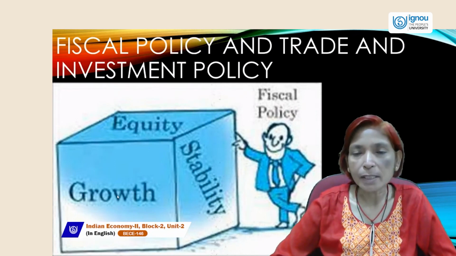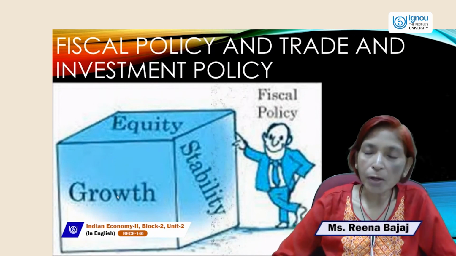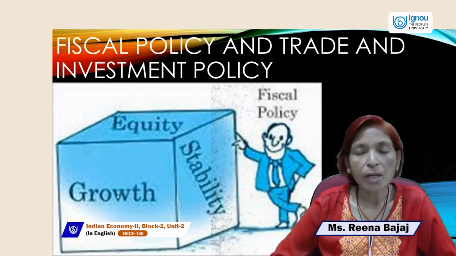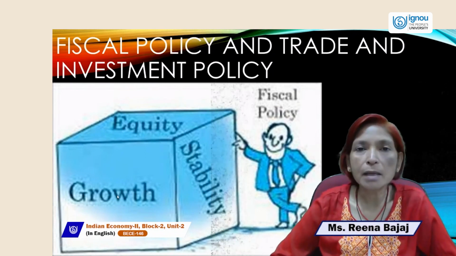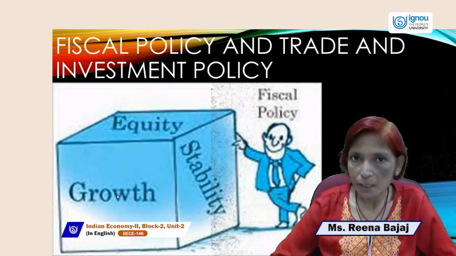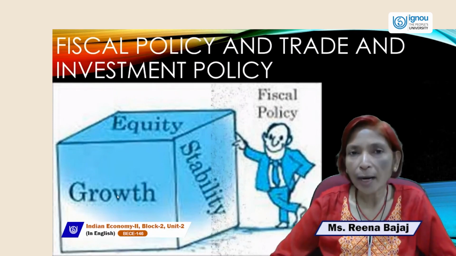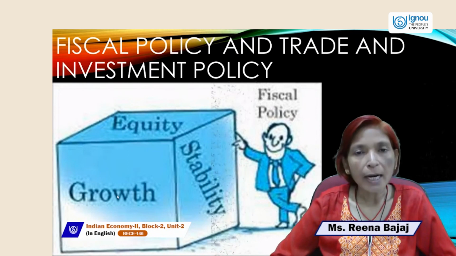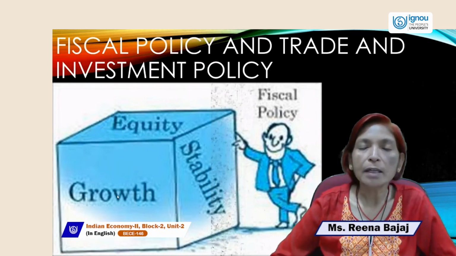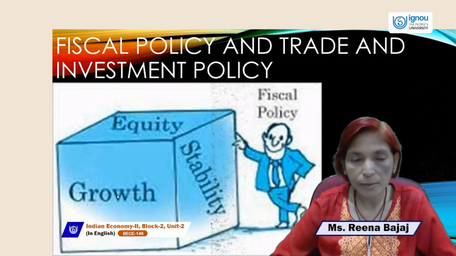So what is the meaning of fiscal policy? Fiscal policy is the main policy of the government. Monetary policy is made by the Reserve Bank of India, but fiscal policy is made by the government. The main aim of the government is to provide social welfare and to do more and more social welfare activities so that country people can get maximum advantage.